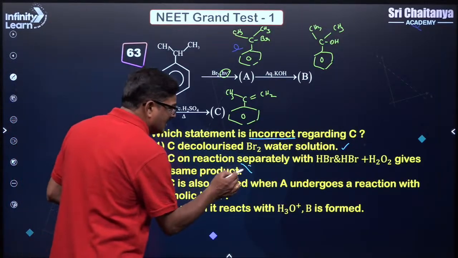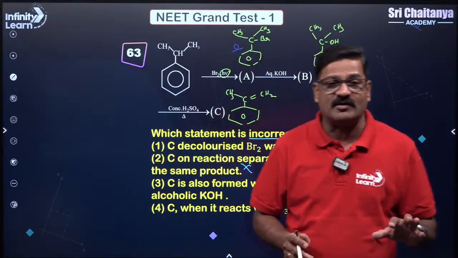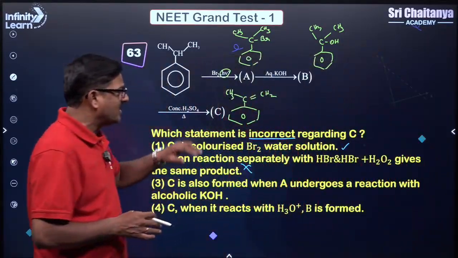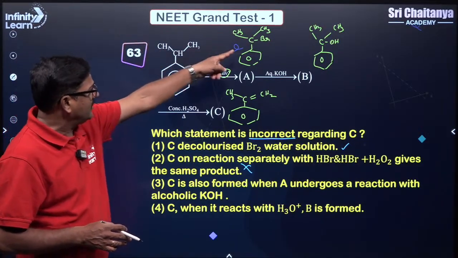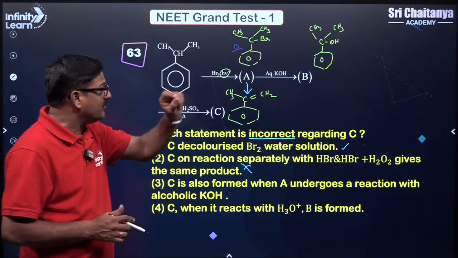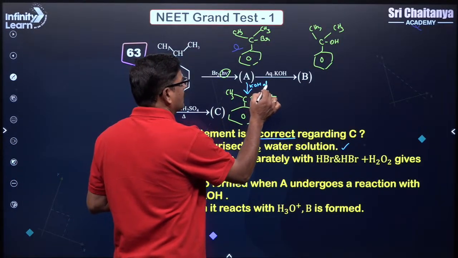Sahi baat nahi hai, because HBr is Markovnikov and HBr in peroxide is anti-Markovnikov. C is also formed when A undergoes reaction with alcoholic KOH. Yes, A reacts with alcoholic KOH, you are going to get this, that is an elimination reaction, KOH alcoholic.